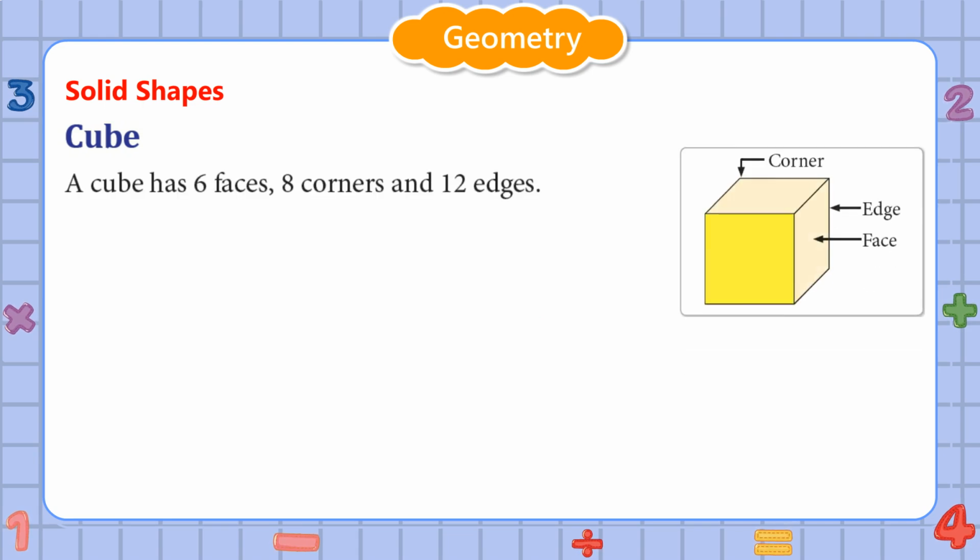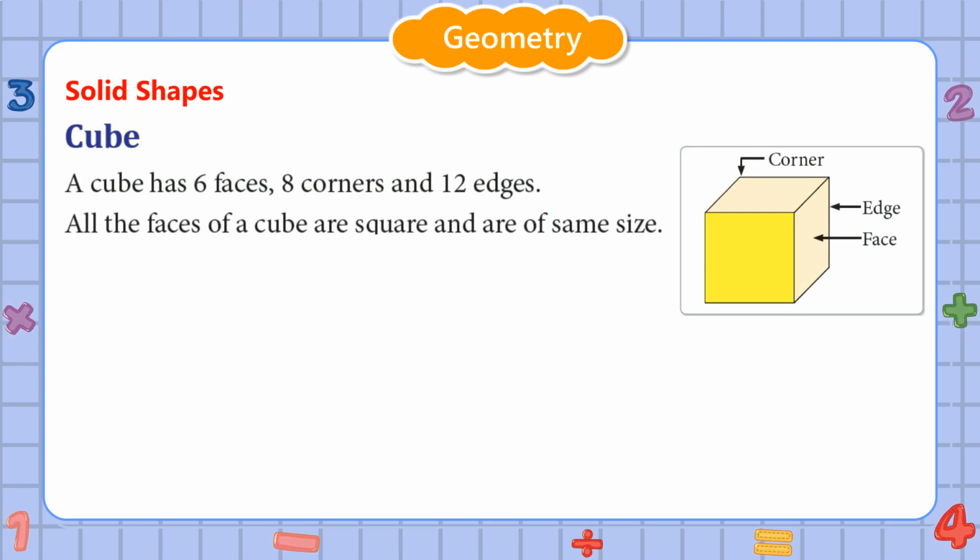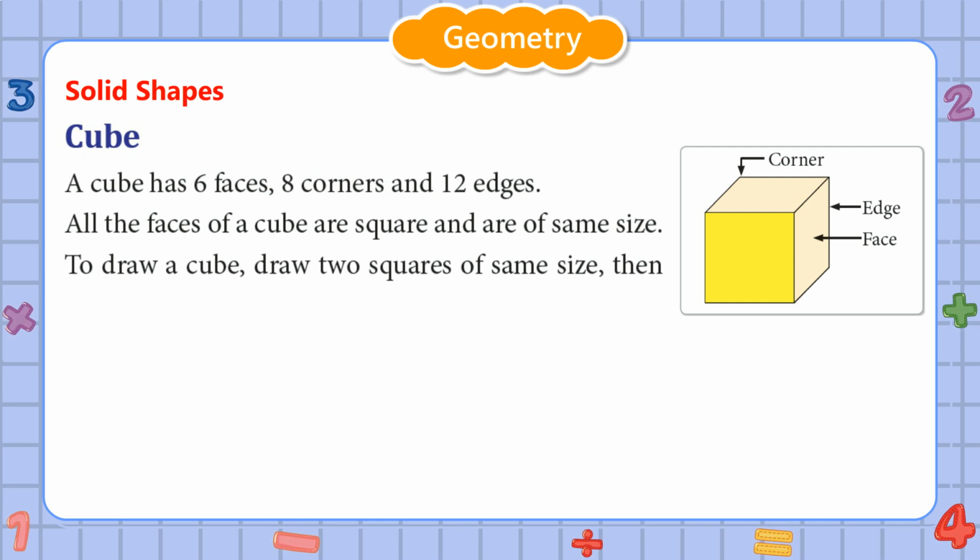Cube. A cube has 6 faces, 8 corners and 12 edges. All the faces of a cube are square and are of same size. To draw a cube, draw 2 squares of same size, then join their corners.